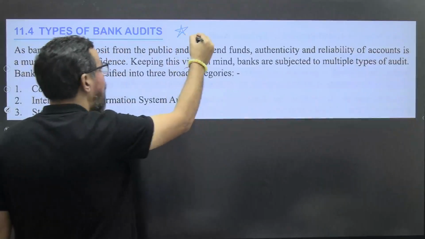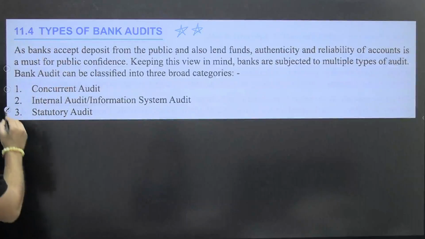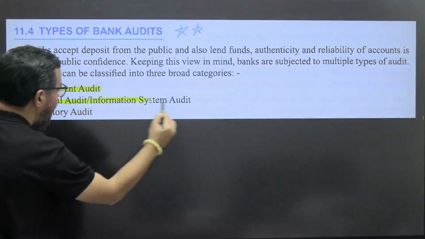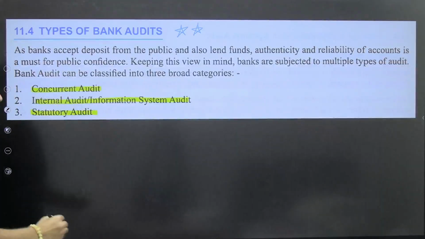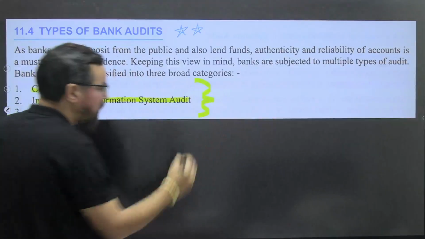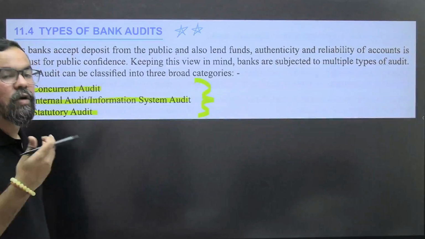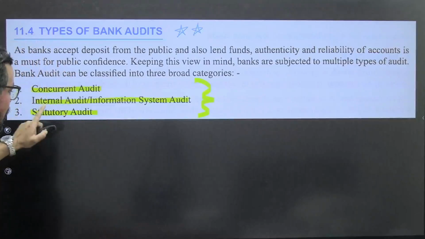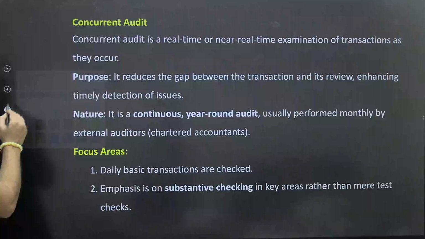types of bank audit. Okay? Many times you'll see questions around this, especially around three areas: concurrent audits, internal audit or information system audit, and statutory audit, right? These three types of audits you'll see maximum times. Apart from this, we also have other types of audit like forensic audits and others that we'll also discuss, right? So concurrent, internal audit, and statutory audit. First, let's start with the concurrent audit.